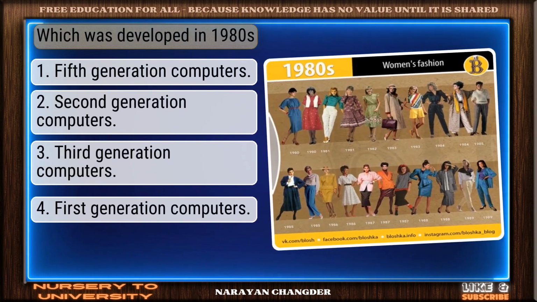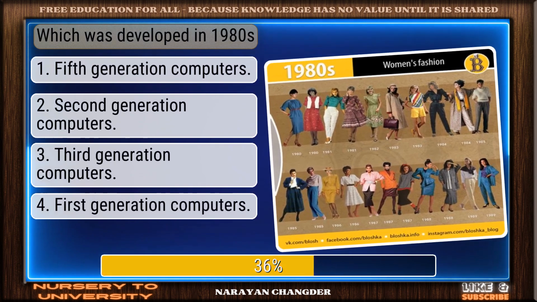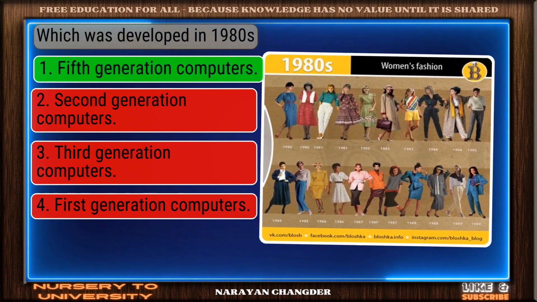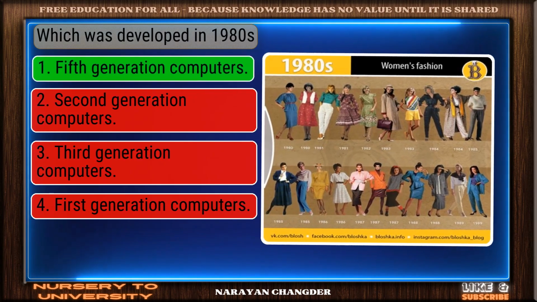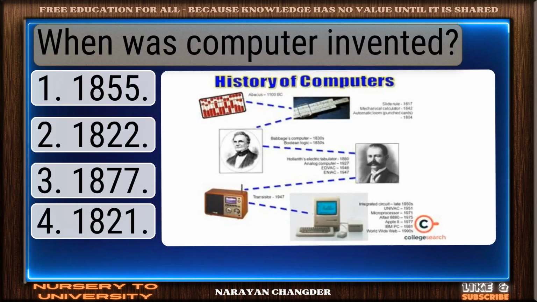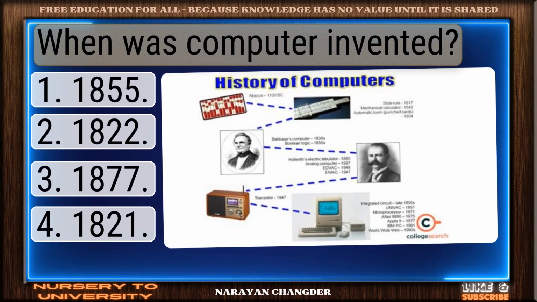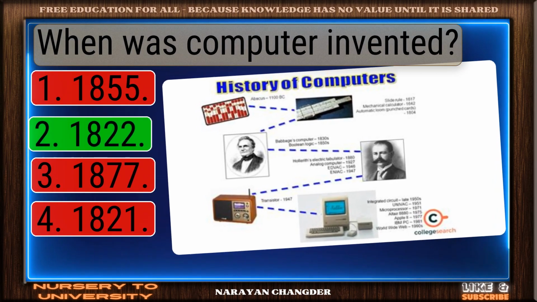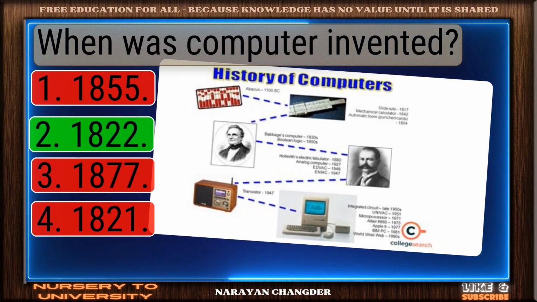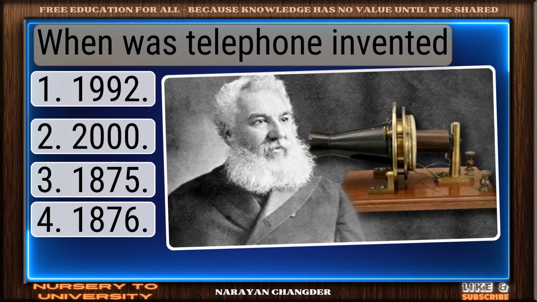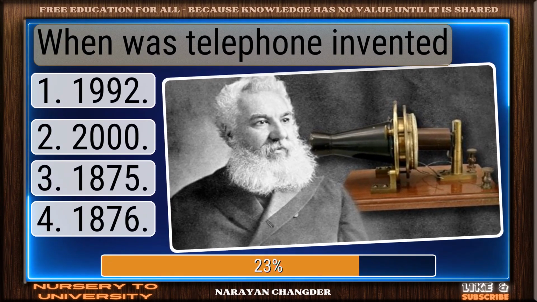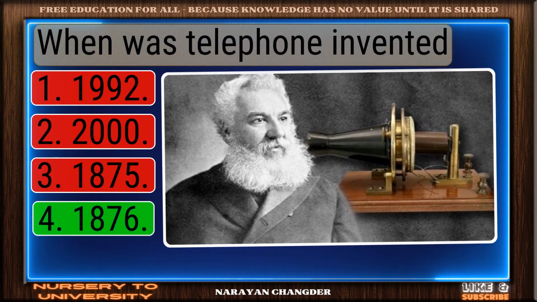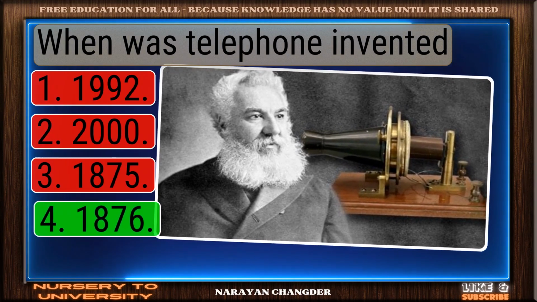Which was developed in 1980s? Excellent. Fifth generation computers is a brilliant choice. When was computer invented? Exactly. 1822 makes sense and it is the right choice. When was telephone invented? Smart pick. 1876 is the correct choice.